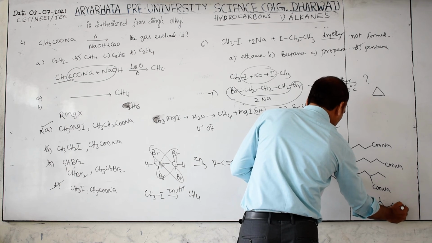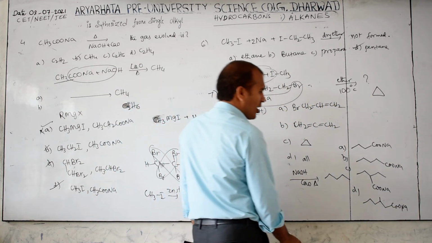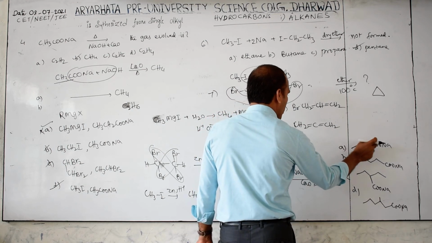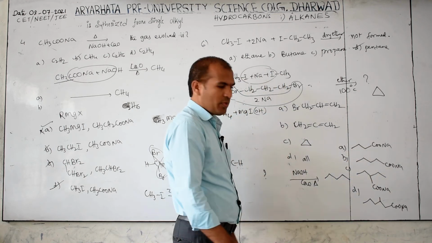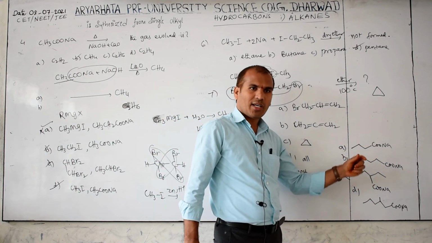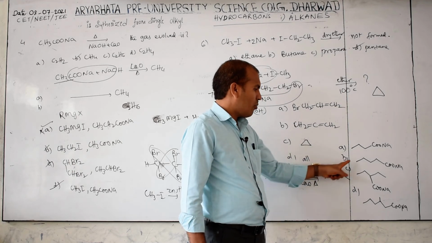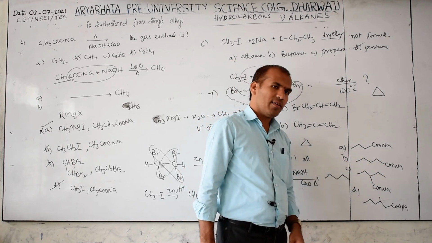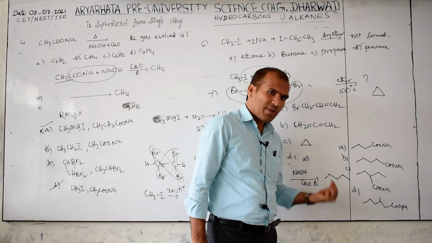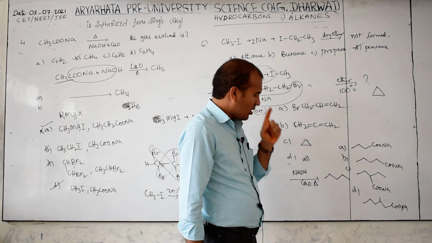Can you tell which is the answer? The first one, what is the carbon count? 1, 2, 3, 4. No, that is not the answer, because we need 5. If it is 4, 1 carbon less means 3 carbons, that is propane we will get. But we want pentane, 1, 2, 3, 4, 5. Here also 5 is there; 1 carbon less means you will get butane. So this is not the answer.